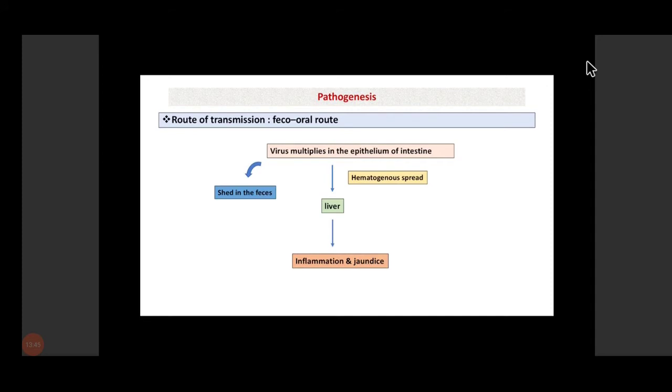So, like this, the virus is reaching the liver and causing infection, and meanwhile this virus is also being shed in the feces. It is generally shed in the feces from 2 weeks before to 2 weeks after the appearance of jaundice. So there is a duration for which the virus is shed in the feces and can be detected by various tests. So this can be used for the laboratory diagnosis of this virus.